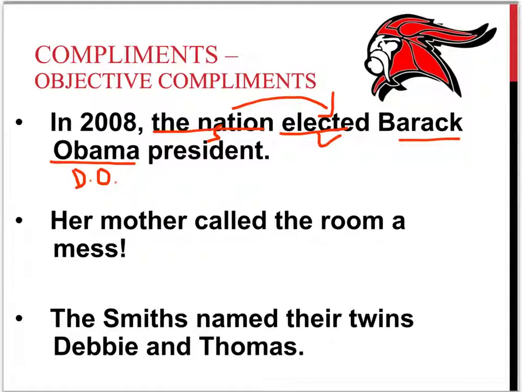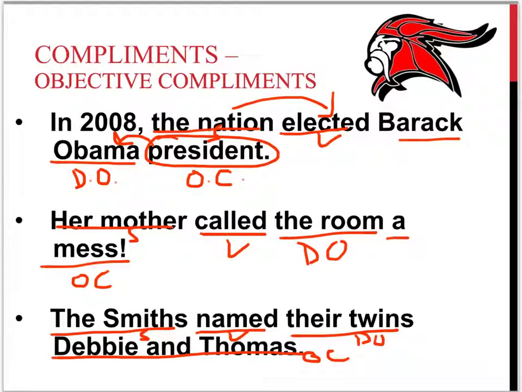Now, is there a word after that that's helping to add information or rename Barack Obama? Well, absolutely there is. President. Right? It's complementing the direct object. It's adding information to the direct object. Pause the video and try the next two examples for yourself.